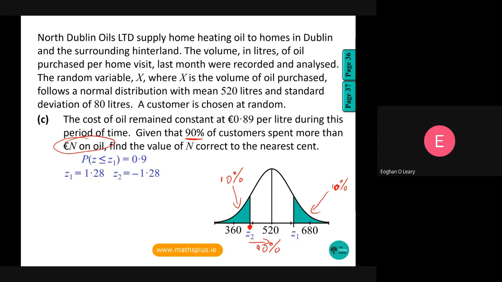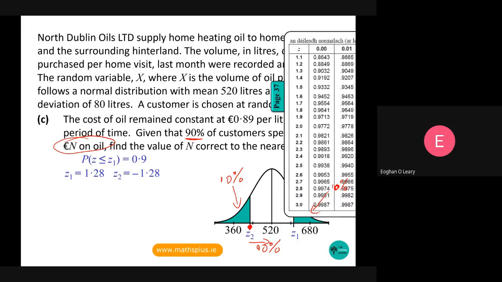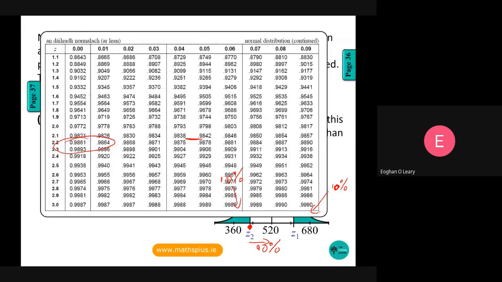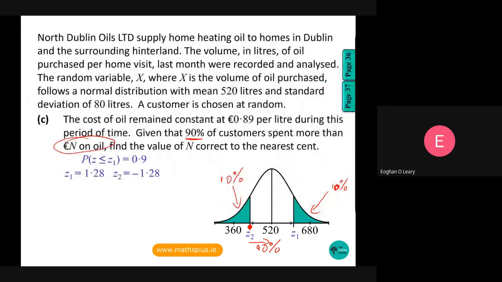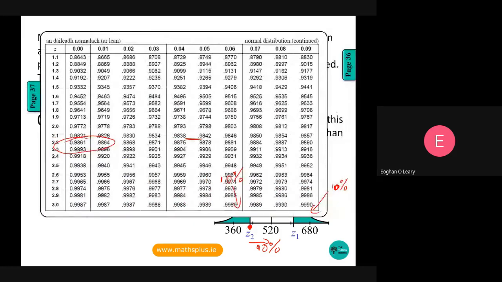When I look that up in the table book, I go to page 37. I know some students would sometimes find this logic a bit tricky. Let me just click back here for 1 second, see what I'm looking for. 0.9, right? So on page 37, I'm looking for 0.9 in my table.